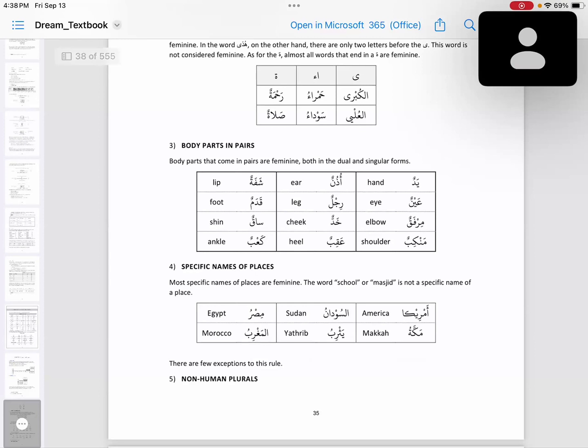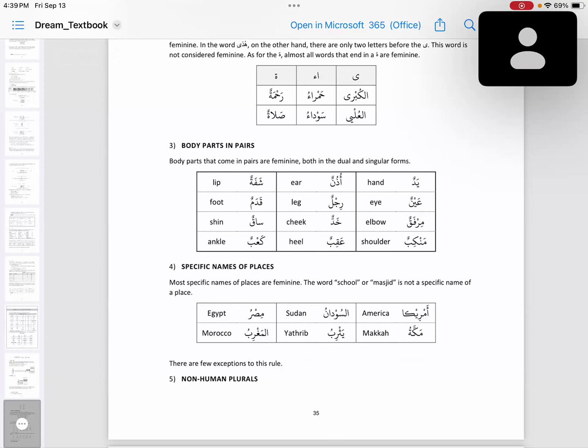Body parts in pairs. Body parts that come in pairs are feminine, both in dual and singular forms. Like, for example, eye and eyes will be feminine even if it's one eye, and both eyes.